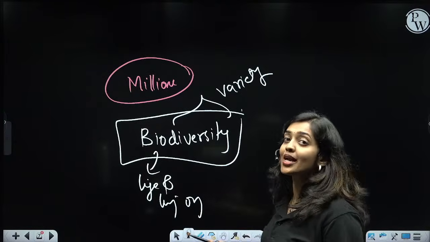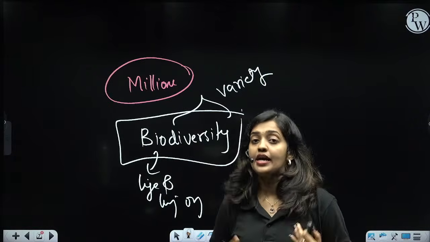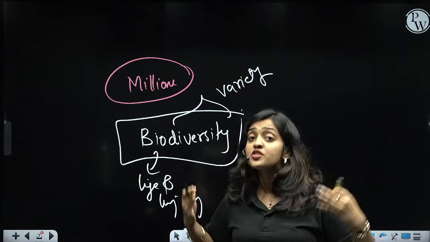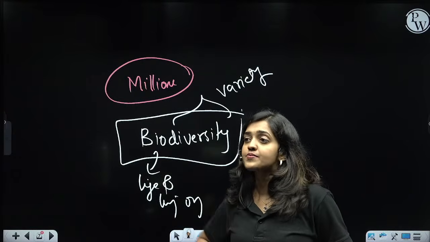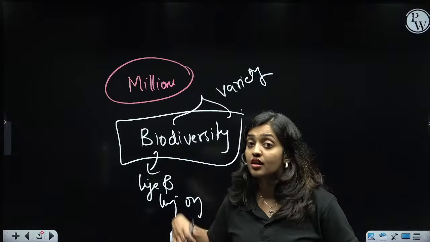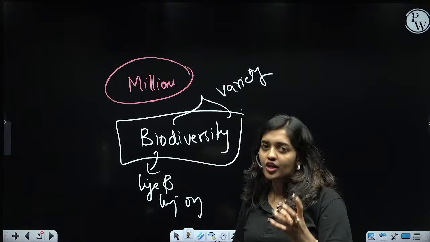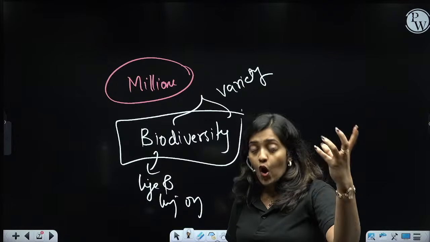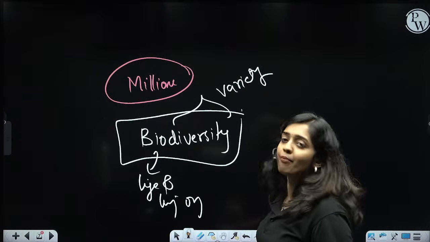Yes. So our chapter name is the living world. Which is a living world? Biosphere is our living world. In our living world, millions of types of organisms are there. We can't say perfectly that there are 100 types of organisms, or 1,000, or 1 lakh. It is millions. So the term we use to express the diversity or variety in the types of living organisms in the biosphere is biodiversity.